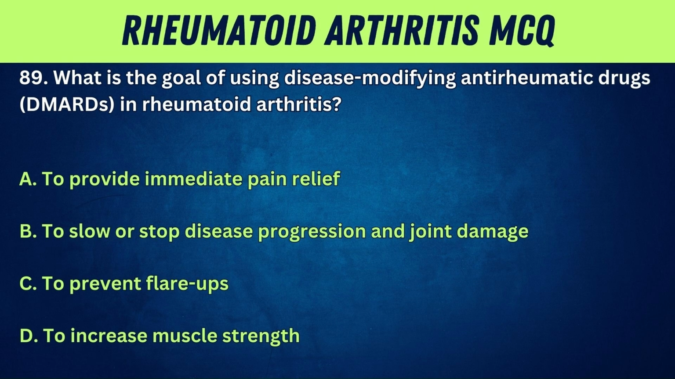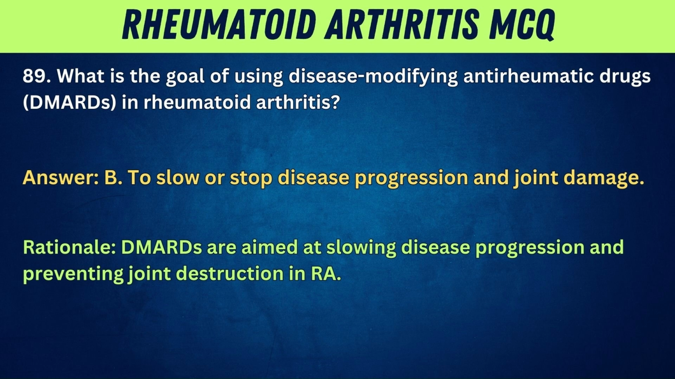89. What is the goal of using disease-modifying antirheumatic drugs, DMARDs, in rheumatoid arthritis? A. To provide immediate pain relief. B. To slow or stop disease progression and joint damage. C. To prevent flare-ups. Answer: B. To slow or stop disease progression and joint damage. Rationale: DMARDs are aimed at slowing disease progression and preventing joint destruction in RA.